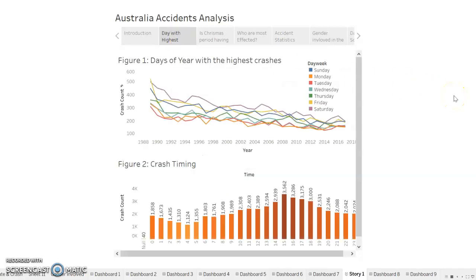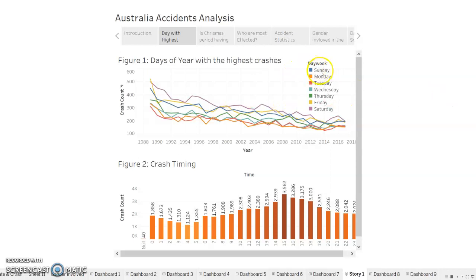So the first part of the analysis is about the days of the year where we had the highest number of crashes in Australia. Based on the data that we collected, we were able to determine, throughout the years starting in 1989 all the way to 2016 or 2017, what are the days of the year that accumulated the highest number of crashes in Australia. And if you look at the bars, each color represents the day of the week.